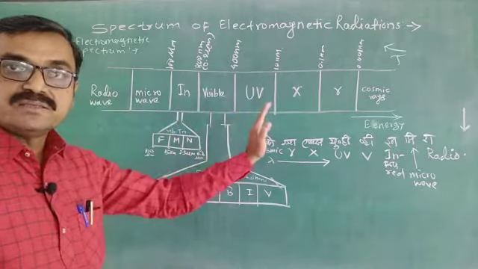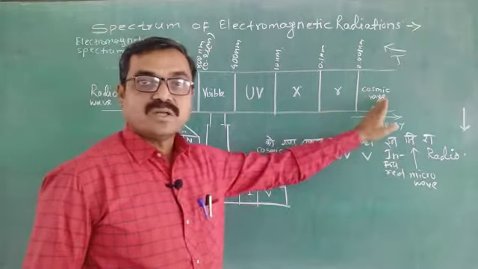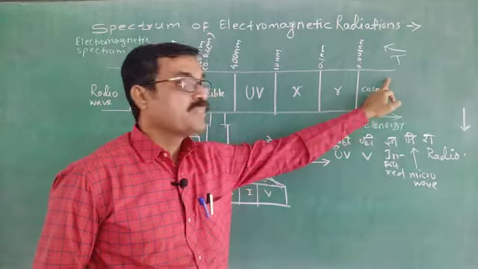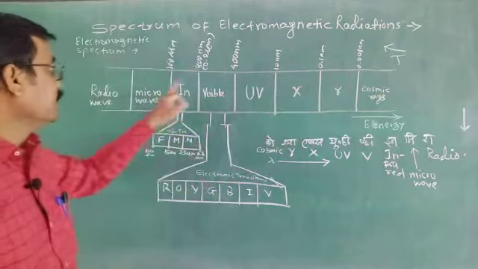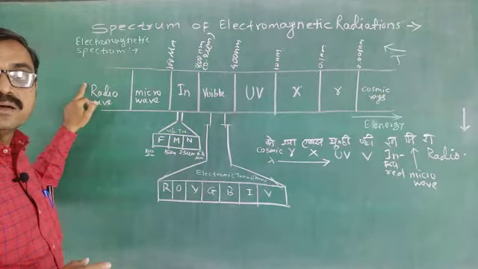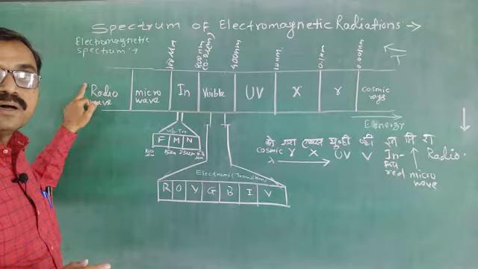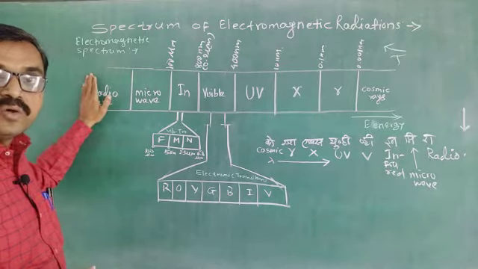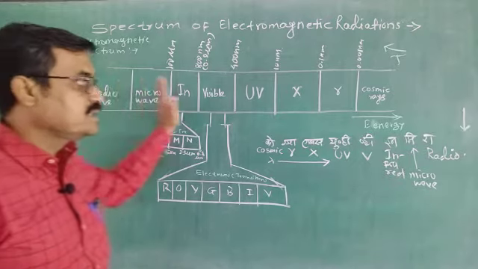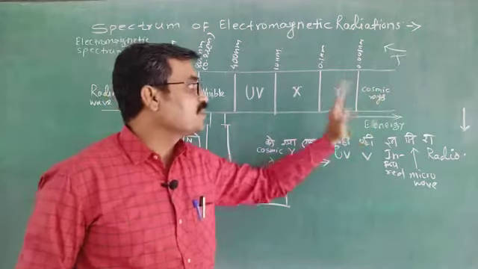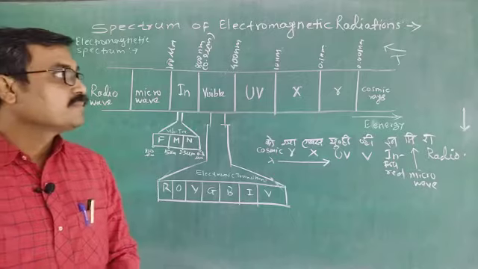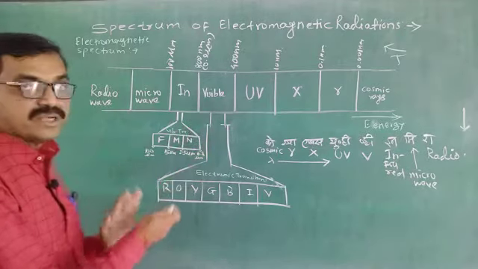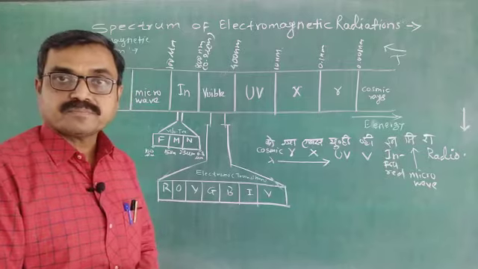Among all these, cosmic rays has lower wavelength, that is lambda is minimum. Okay, and here higher wavelength up to this. That's why energy of radio wave is very low, you know it, and in this way energy goes on increase. The cosmic rays has very high energy. Now explain all these regions in detail.